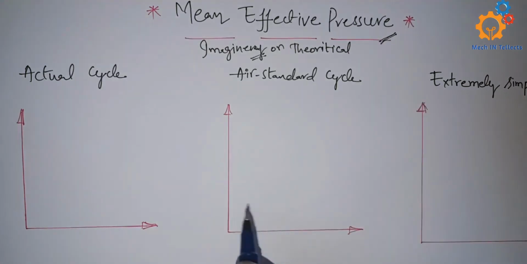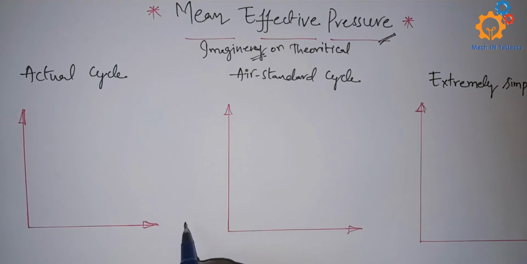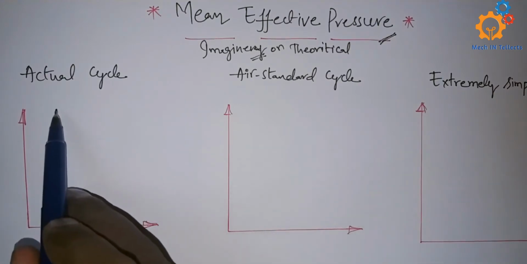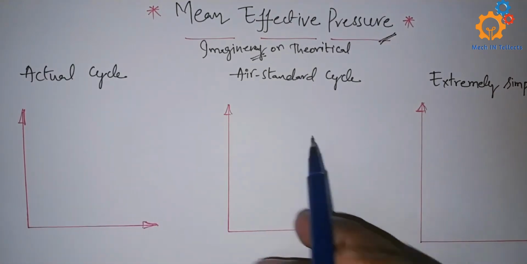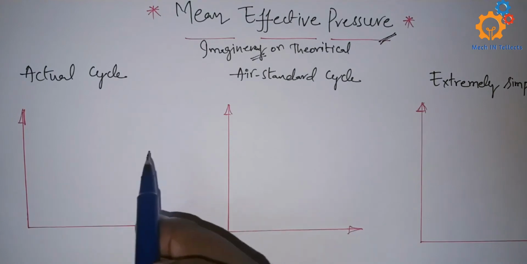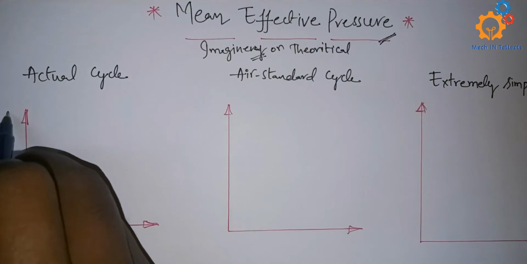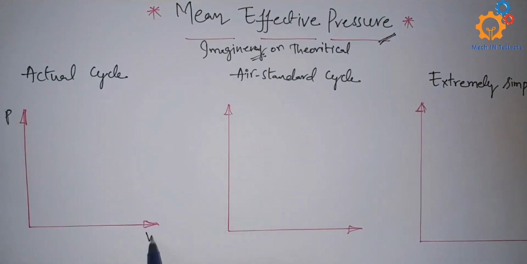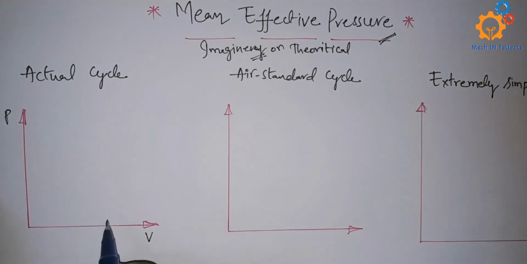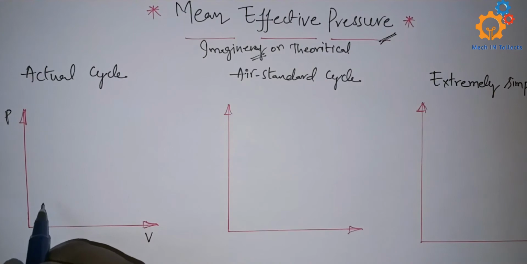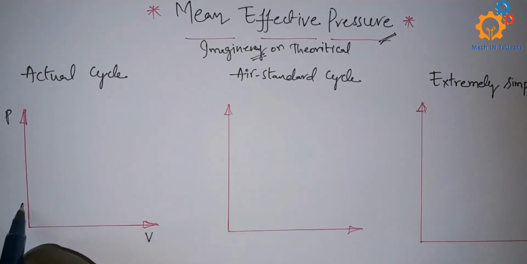Let us have a better understanding with the help of PV diagrams for Otto cycle, for instance. In the actual Otto cycle, here there will be the atmospheric pressure level.